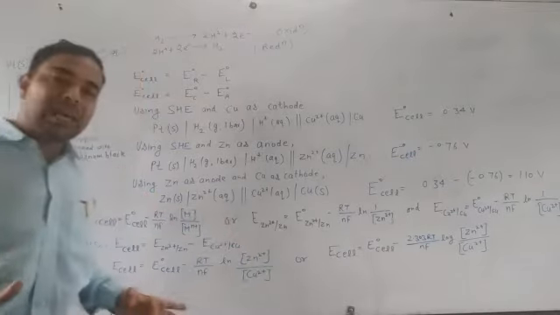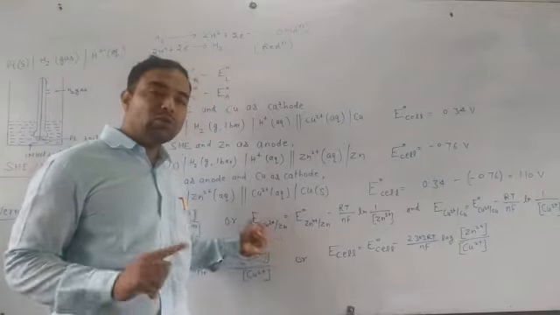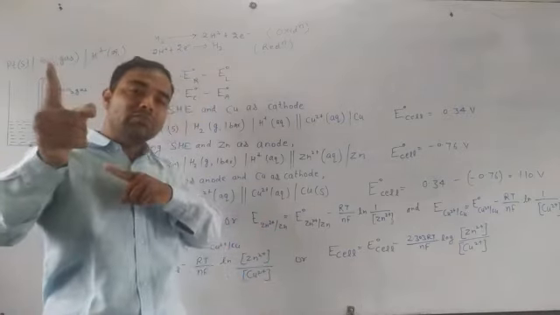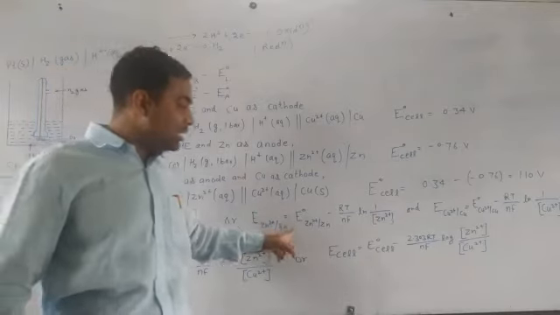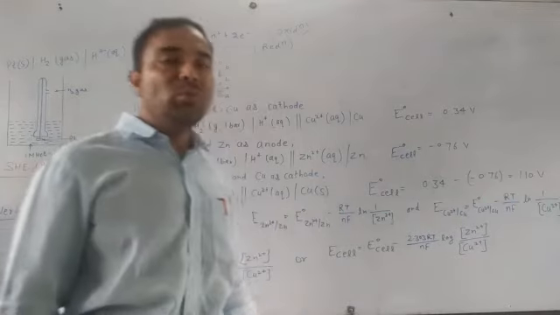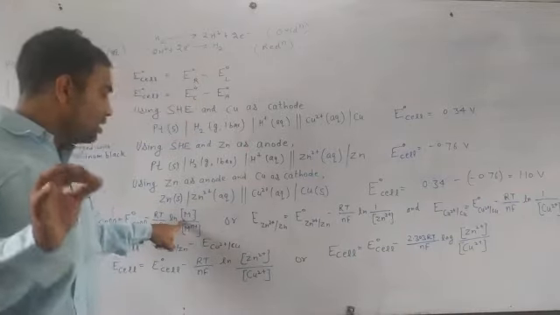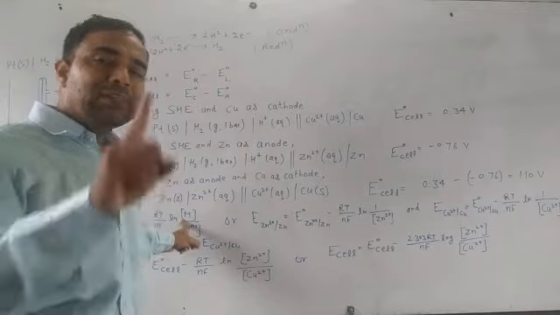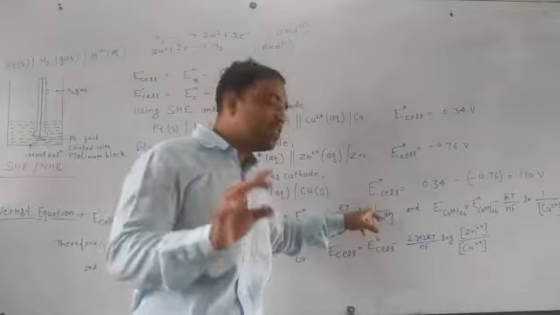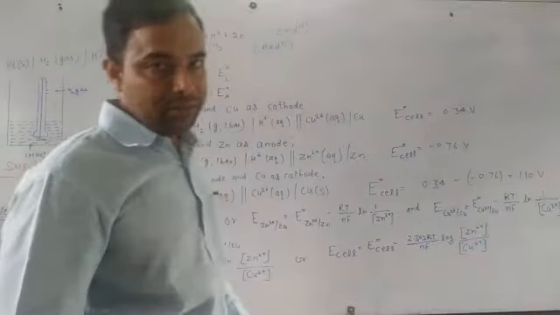So if we are using zinc as our electrode, then we have Zn2+ ions converted into Zn, because we are showing the reduction potential. That's why we will write E Zn2+/Zn equal to E node Zn2+/Zn minus RT by nF natural log 1 by Zn2+. Why am I taking 1 here? Because M is a solid, the concentration of this metal will be taken as 1. So whenever we take any metal, for example zinc, the concentration of zinc is 1, and when we take copper, the concentration of copper will also be taken as 1.